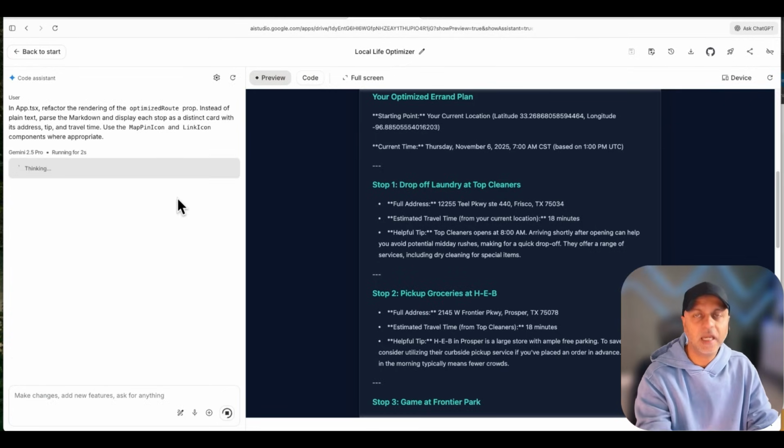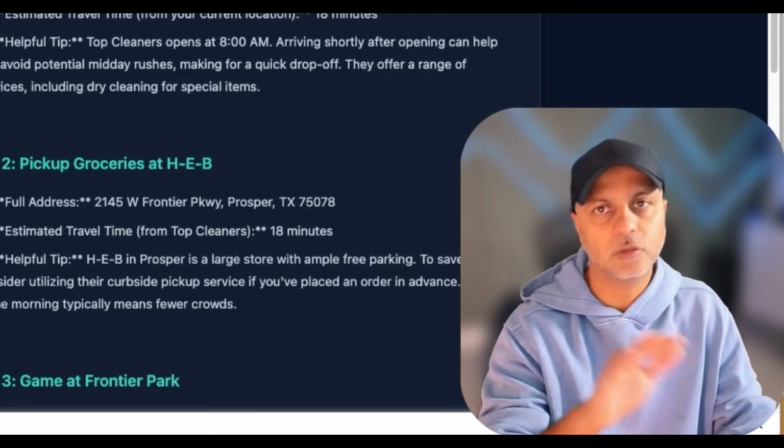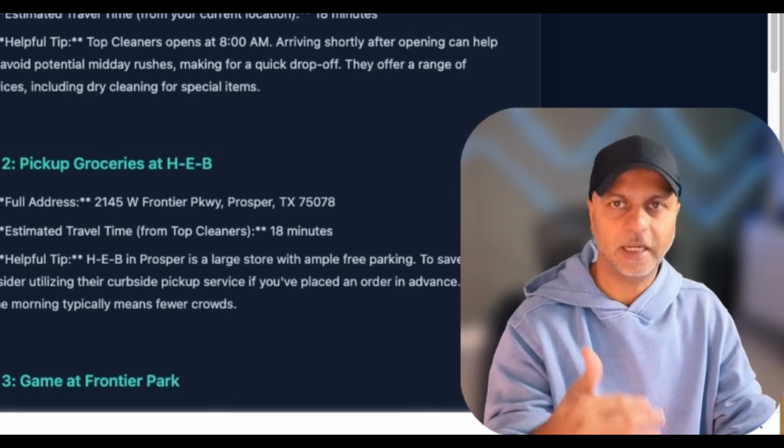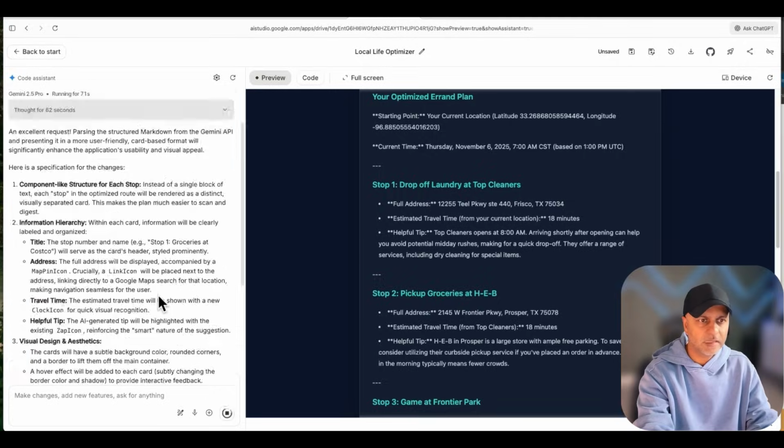All right, let's stay here for this one instead of switching context to that other app because I want to make sure it worked. And once it worked, let's publish this and take it all the way to the end. So I can see on the right side, it's given itself some directions here.